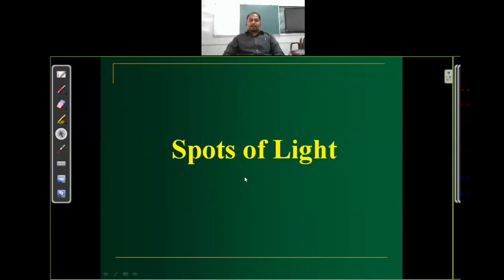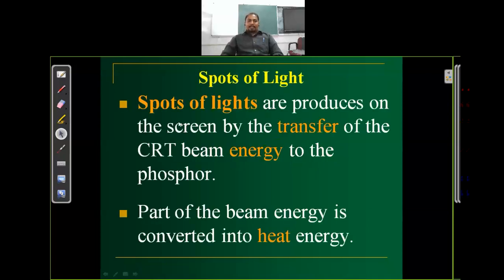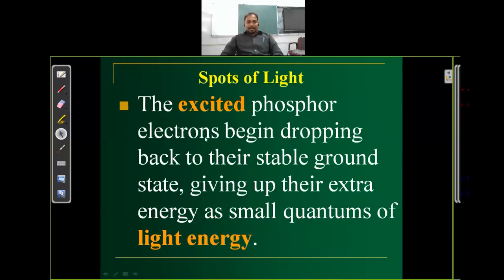Spot of light completed. But let's start from here. We will revisit what we have discussed till now, because it's very important how the light is visible to us. So spots of light are produced on a screen by the transfer of CRT beam energy to the phosphorus. Part of the beam energy is converted into heat energy, and the remaining energy excites the phosphorus electrons, which drop back to their stable ground state, giving up their extra energy as a small quantum of light energy.